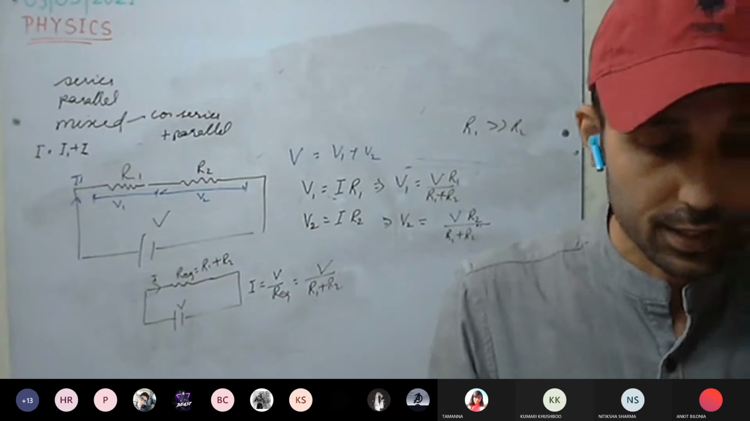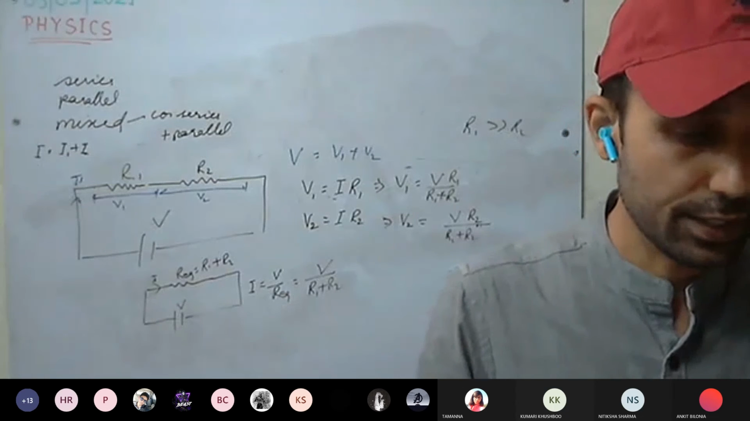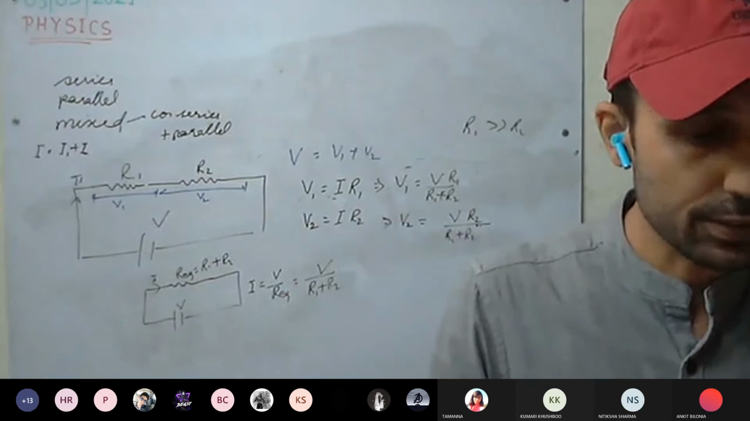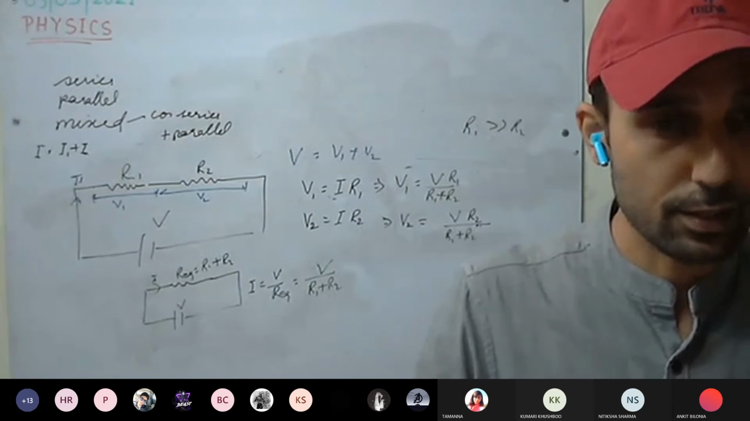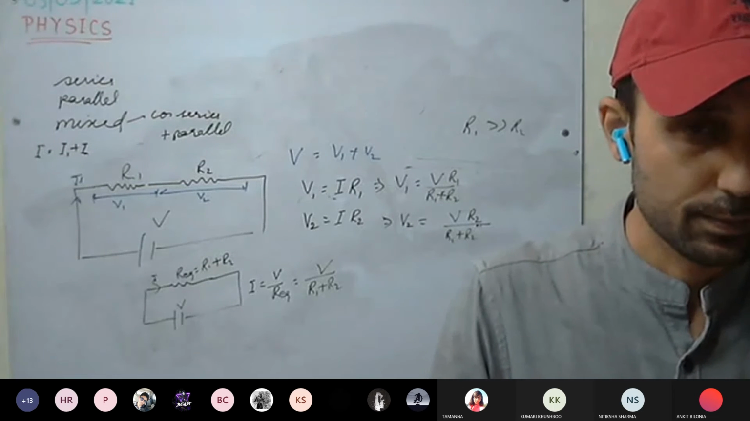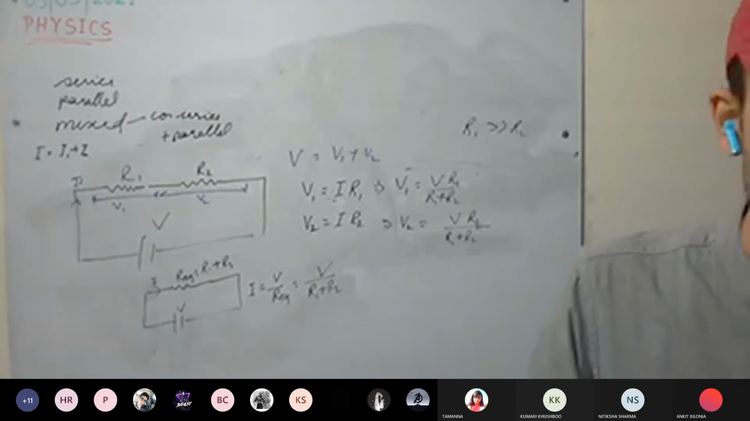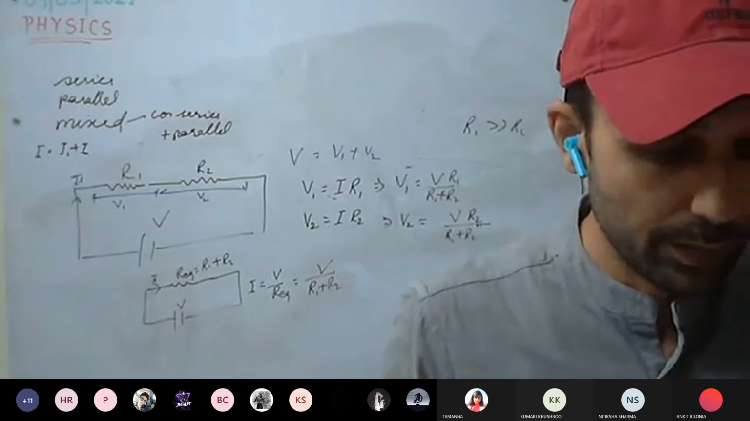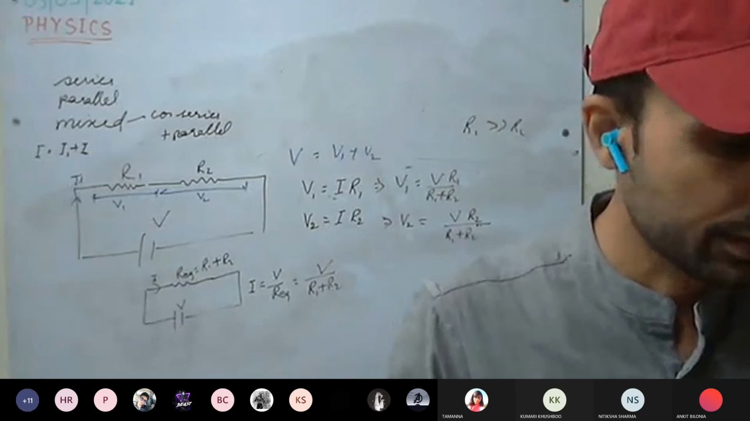We will discuss the IV graph in the next lecture and start doing the numericals of this chapter. They are easy, we'll be discussing the numericals as well. So go through the numericals and start doing them.